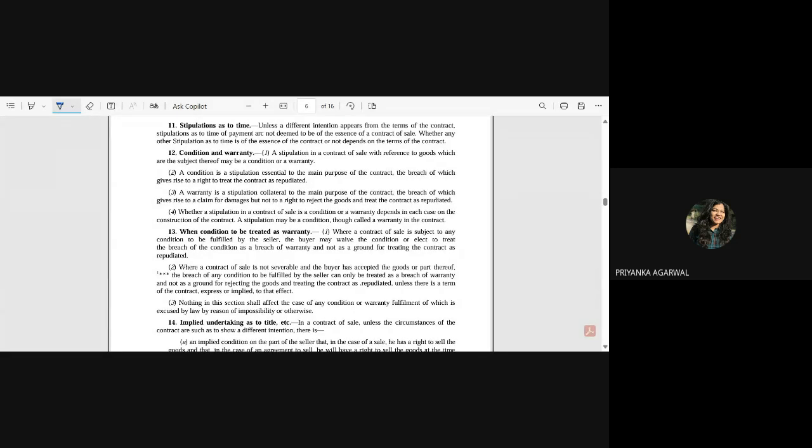Now, second point: a condition is a stipulation essential to the main purpose of the contract, the breach of which gives rise to a right to treat the contract as repudiated. Okay, why is it not mentioned as revoked or terminated?